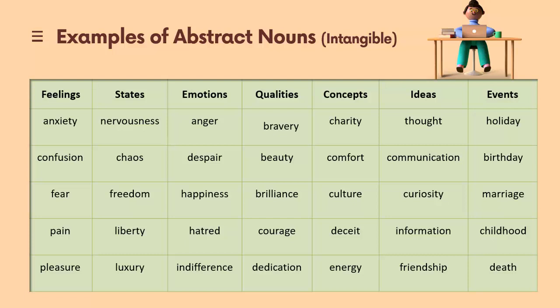Get to know them and it will be easier for you to spot an abstract noun when you see one next time. We have already discussed that abstract nouns are things that we can only imagine or think of. Feelings, states, emotions, qualities, concepts, ideas, and events are intangible. Your emotions are also abstract. So, your anger, happiness, and excitement are abstract nouns.